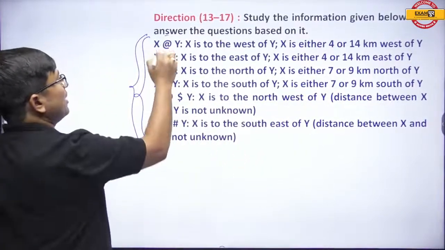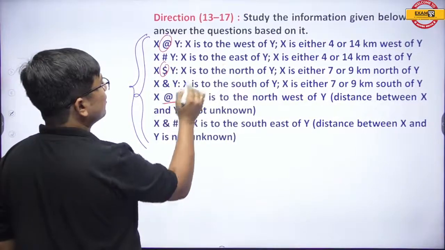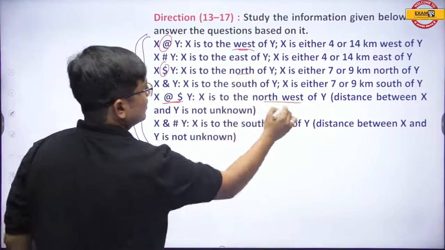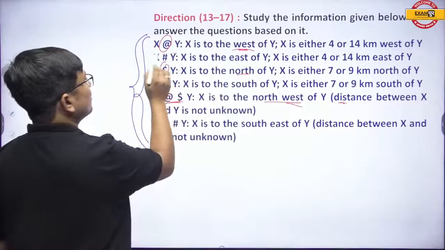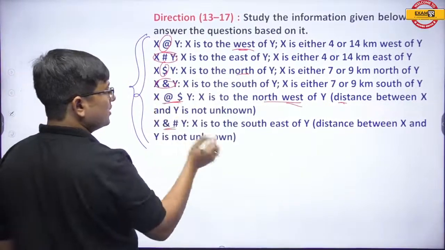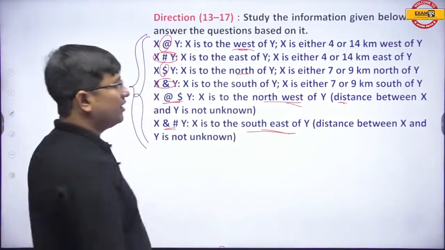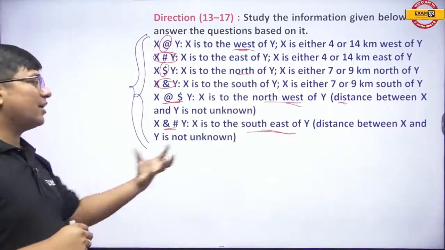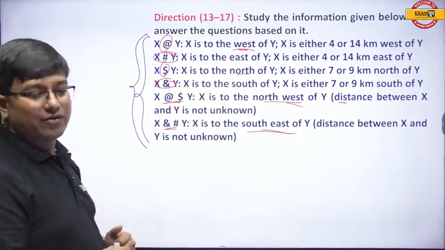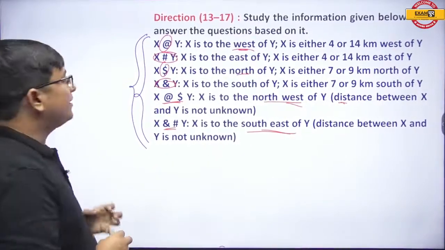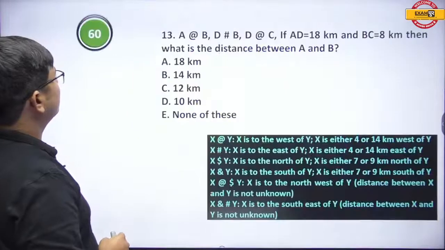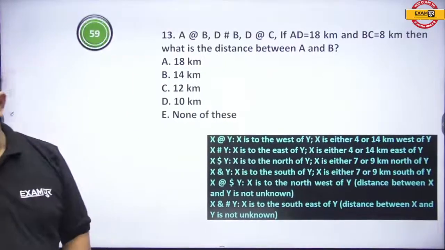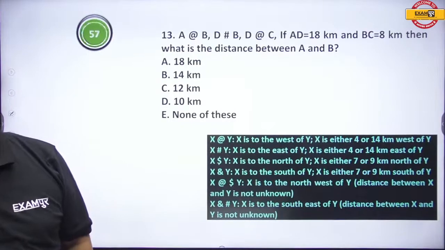Now, when you club at the rate and dollar, at the rate dollar means west and north together, and distance is not known. When you club hash and together, southeast, and then again in this case also distance is not known. Okay, fine, everybody? Now, the very first question, time starts. Quickly, everyone, time starts.